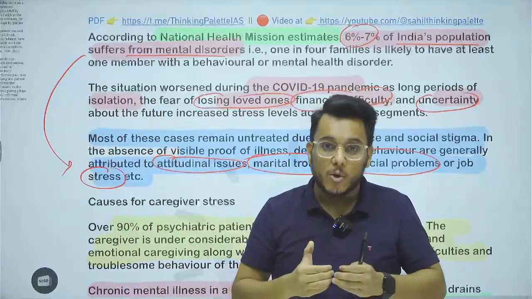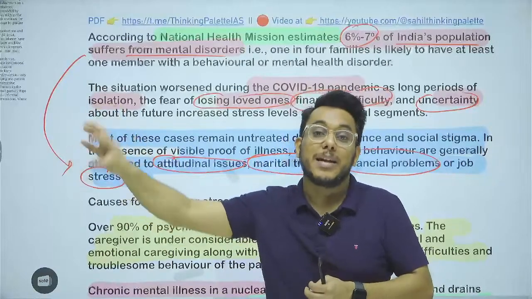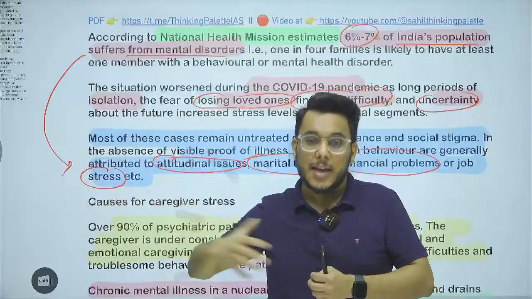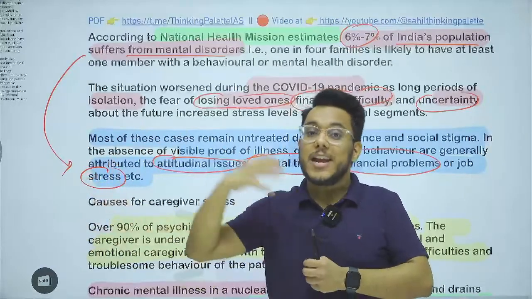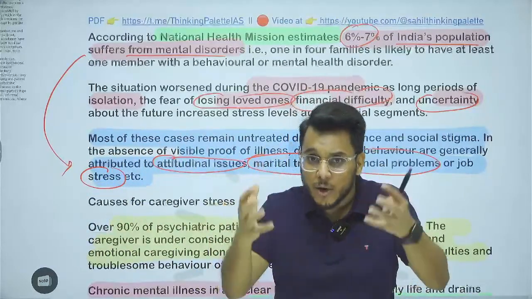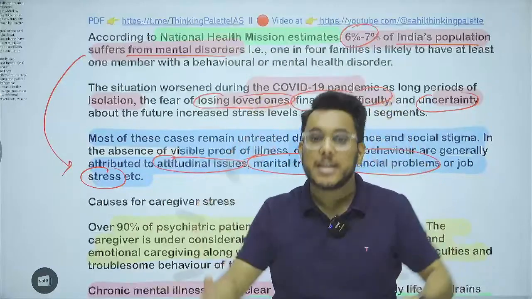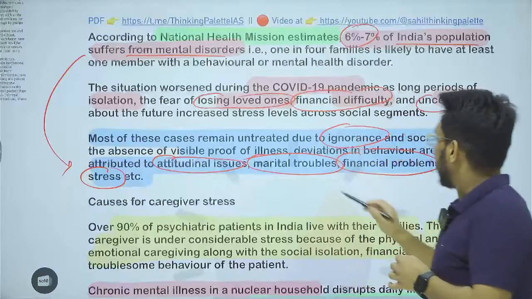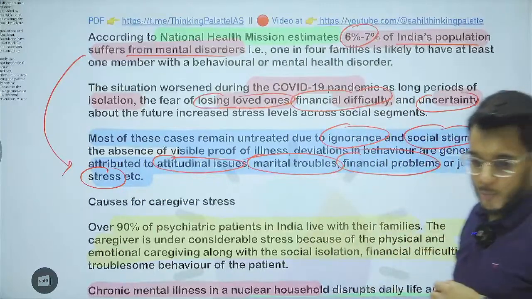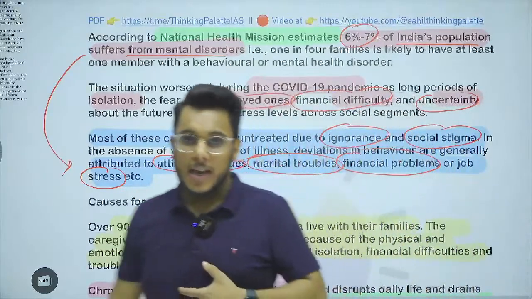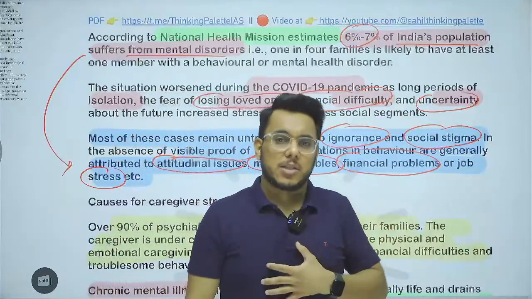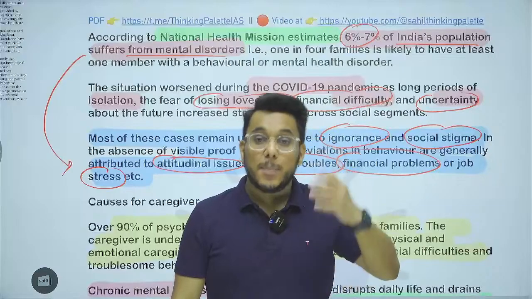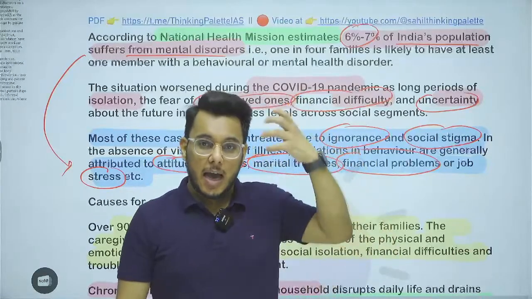But we don't recognize that a person might be facing a mental health crisis, and that the person needs professional care and medical attention. We fail to give it. Why? Because we never recognize these things as medical concerns. In society there is ignorance, and there is also social stigma. See, if I have a stomach ache, I can say that I have a stomach ache, and people will not even judge me. But if I say that I have some mental issue, people will think that I am retarded, I am a lunatic.